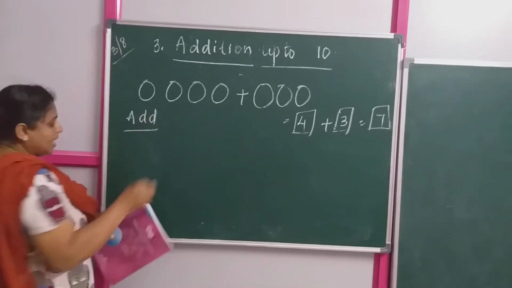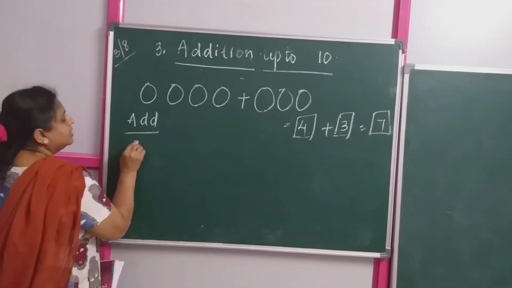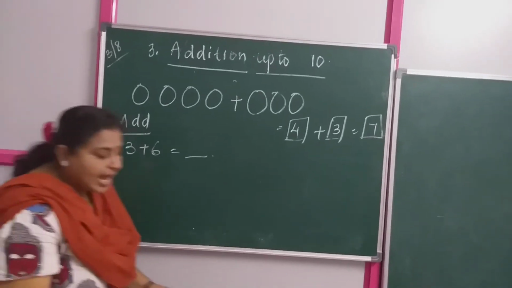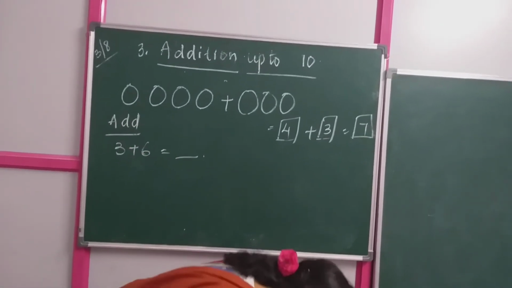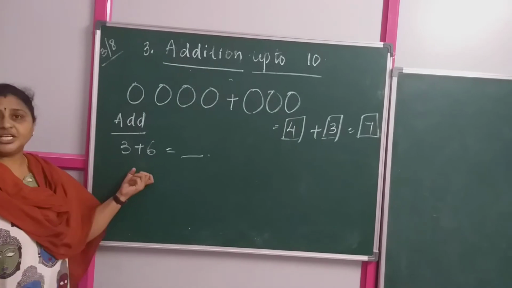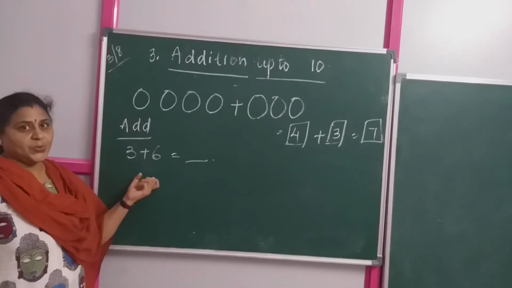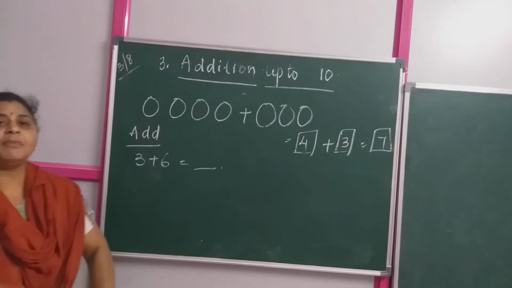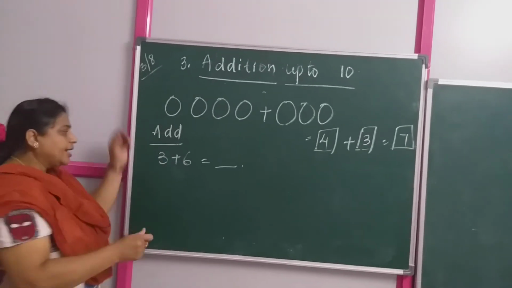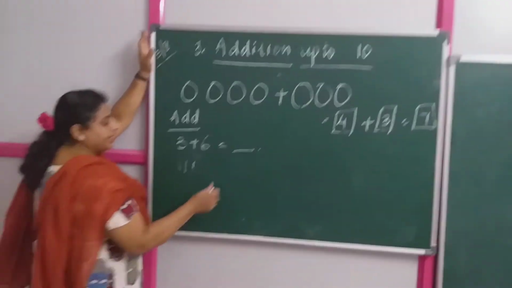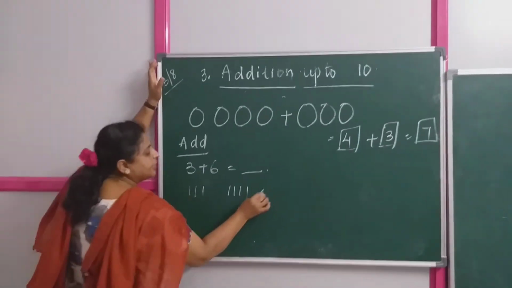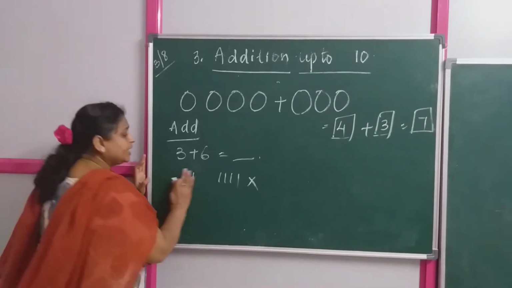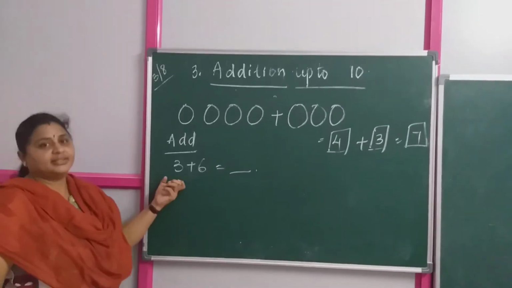Next we have the very important one. They gave you an addition. What is that? 3 plus 6 is equal to how much? Now, do you have objects over here? No, right? Now, how to do it? This is very simple. You have many methods to do the addition. One method is drawing the lines, but I don't prefer this method. You should follow this. So, let us see how to add these things.